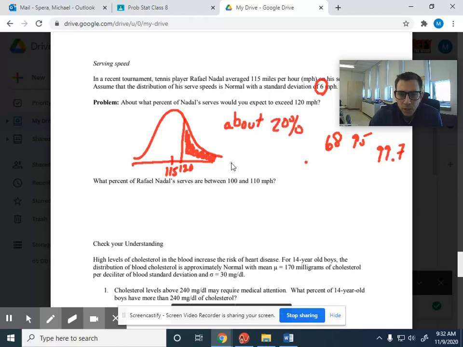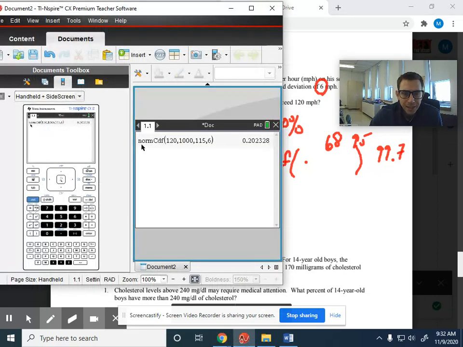Now, I still want you to make sure, for partial credit purposes, to show work. You would still give me the output that the calculator gave, norm CDF. Just pretty much exactly what you would see here, you would write down on your paper if this were a test or a quiz, and that would work as far as credit.